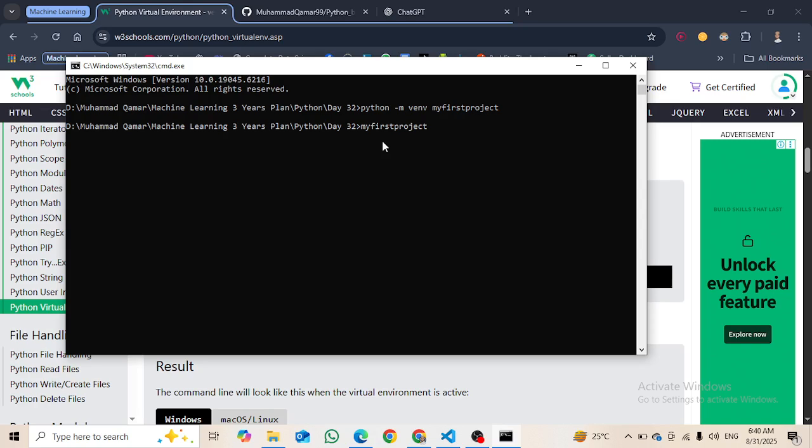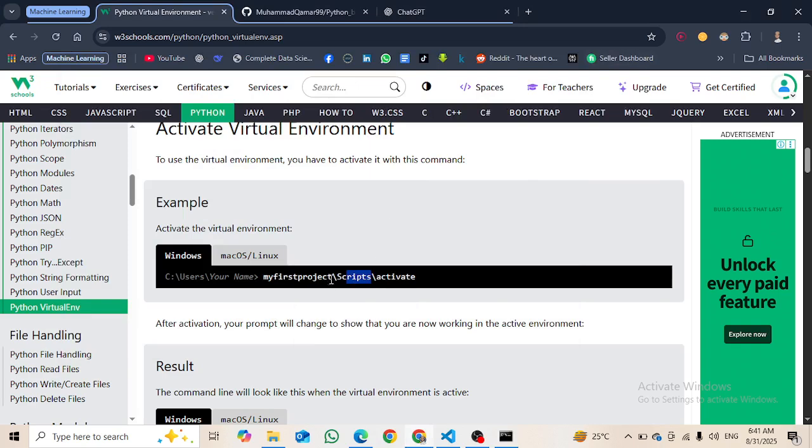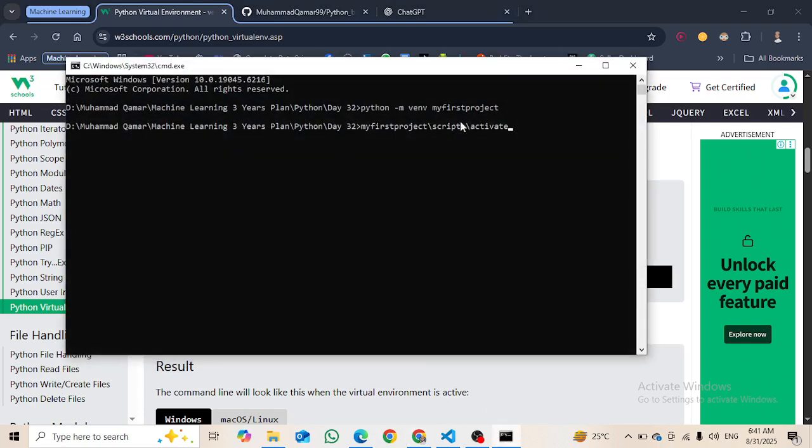So, my first project. Then inside it I will write scripts, and then again like this, and then I will activate it. I hope so. It is like this. Scripts, the S is capital and activate is small. Okay, so let's do it like this.